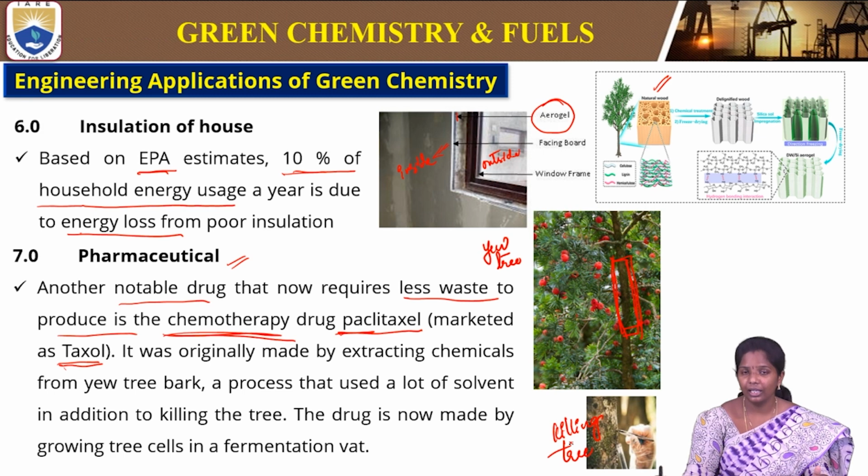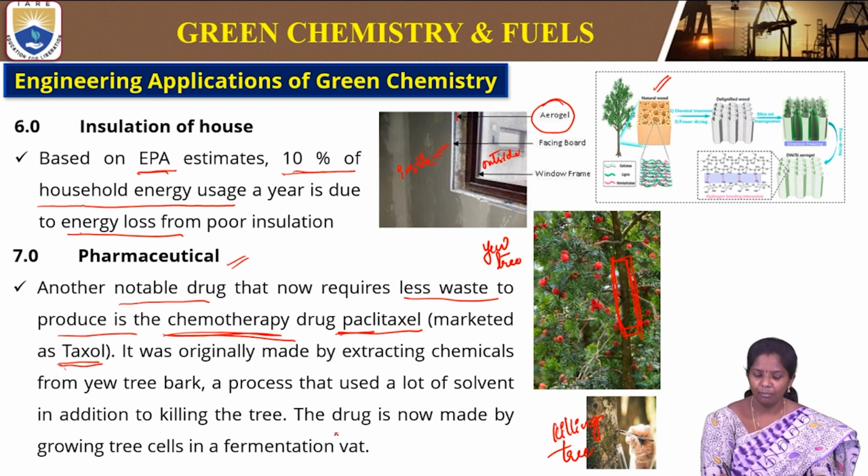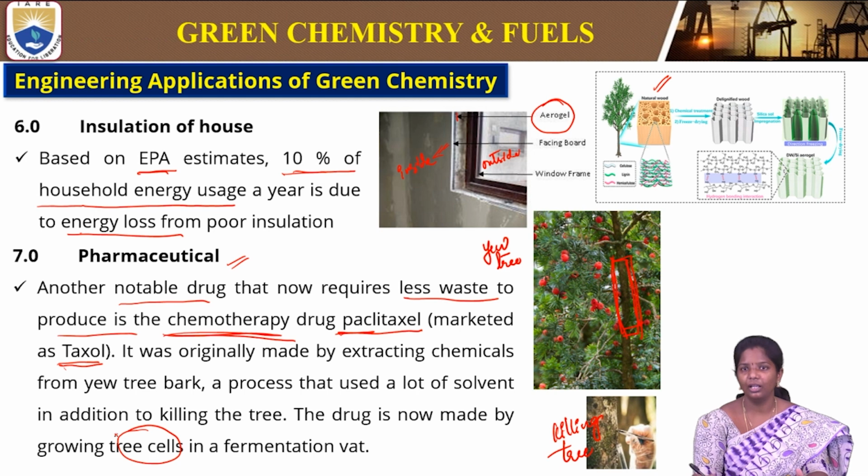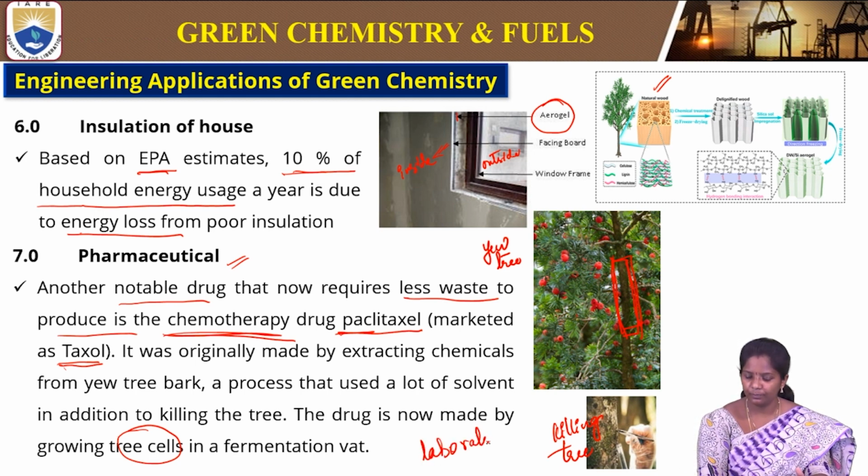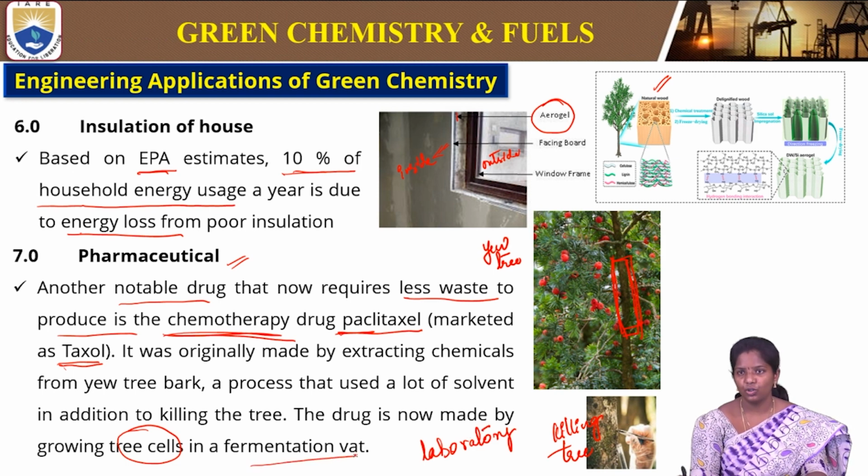But in the green chemistry or the green synthesis method, what we are doing is making the drug from growing tree cells. So these tree cells can be made in the laboratory in a fermentation vat. So we just need its stem cells or the tree cells to obtain the drug.